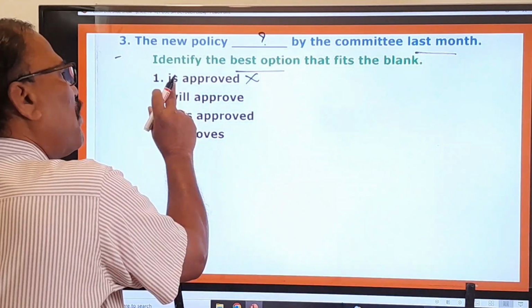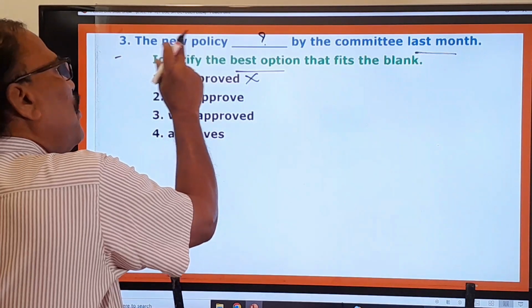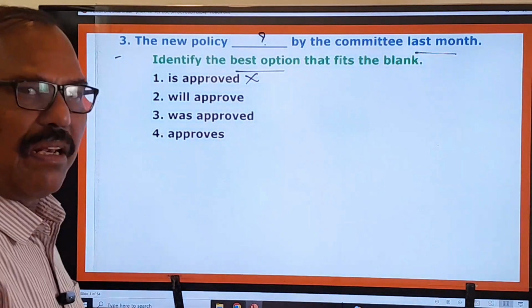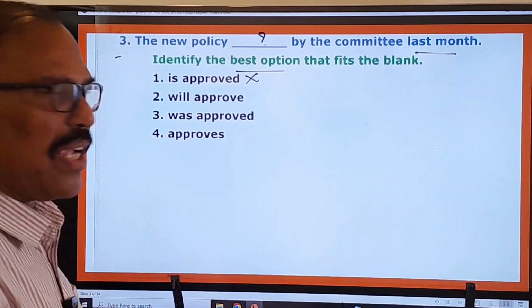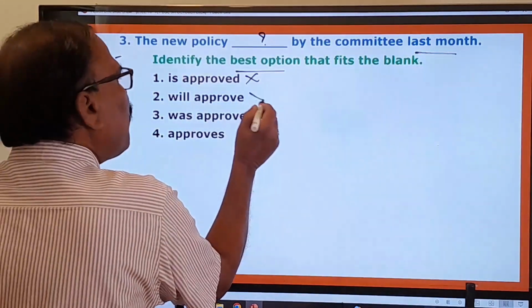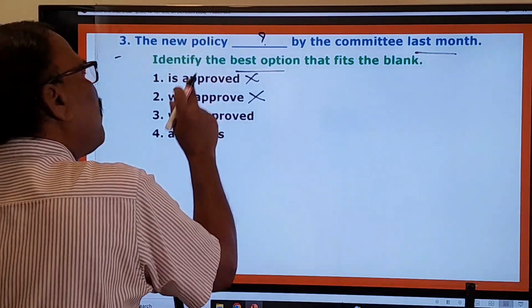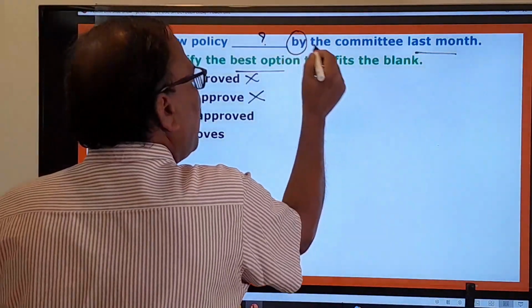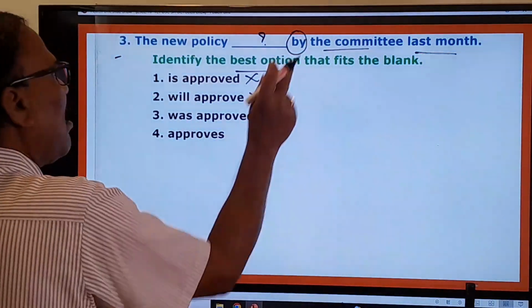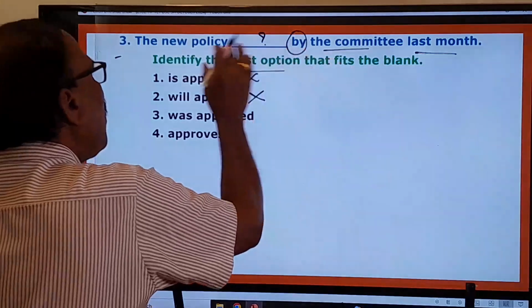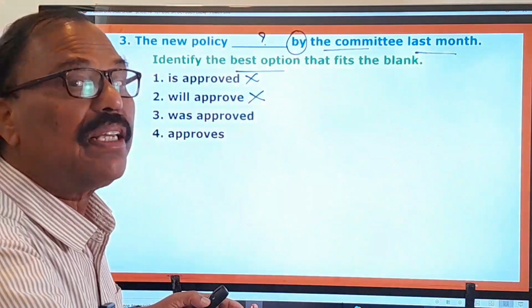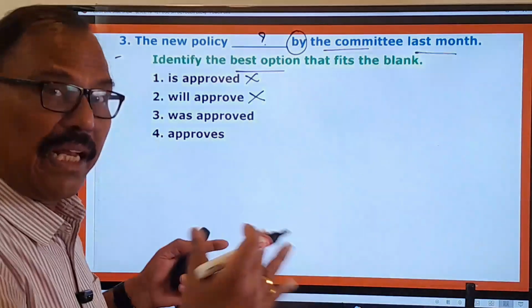Is approved is simple present passive voice. Therefore you cannot say the new policy is approved, because the action took place last month. Therefore, it's a past action. Will approve, it's a simple future. So you cannot say the new policy will approve, because the passive voice feature is there here. Last month, a committee cheta new policy approve avutadi kaadu. Approve chayyabadutadi or chayabadindi, anything must be there.